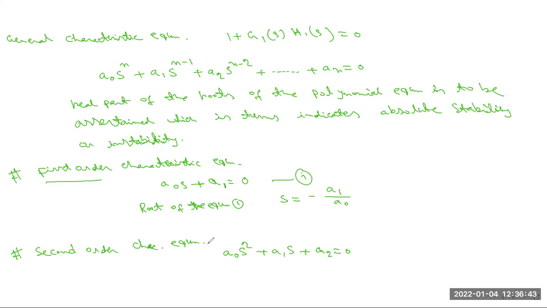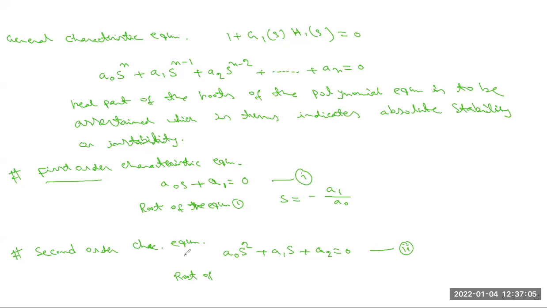All of you know why it is called the second order system? Because the highest power of s is 2. That's why this is called the second order characteristic equation. And you have to calculate the root of this system. That is equation 2.